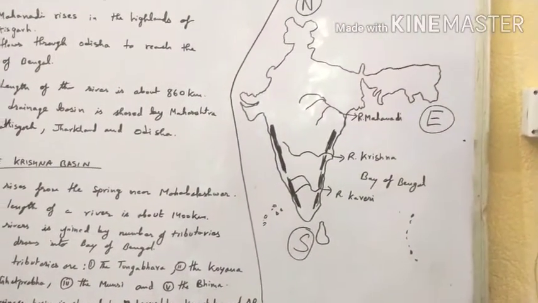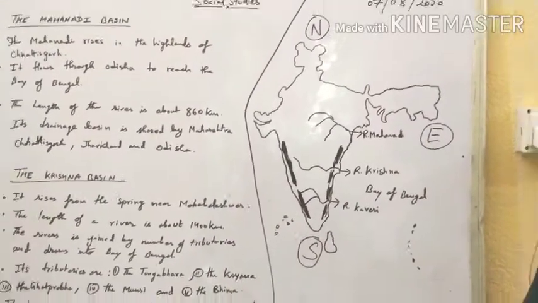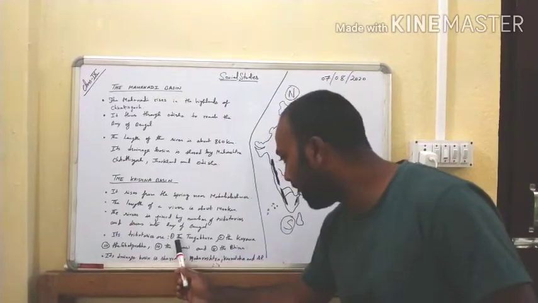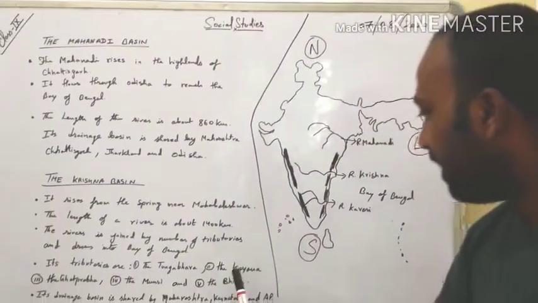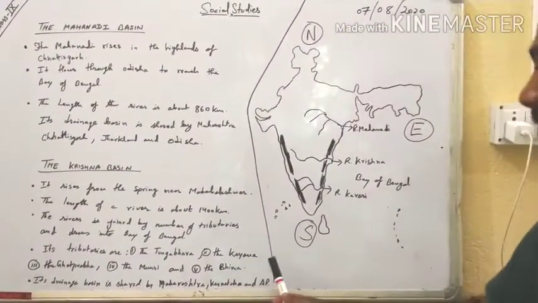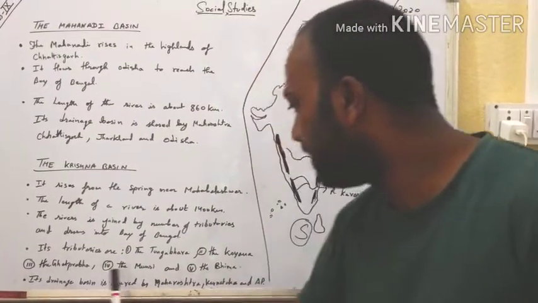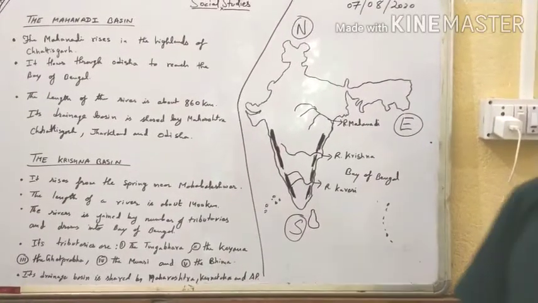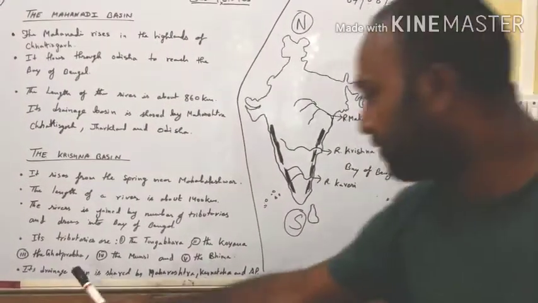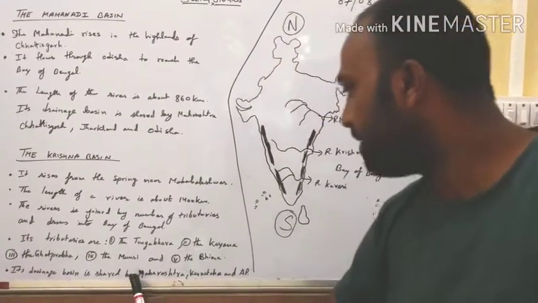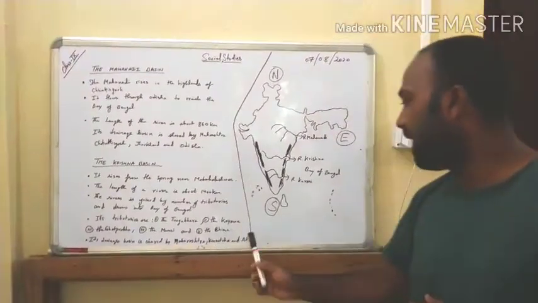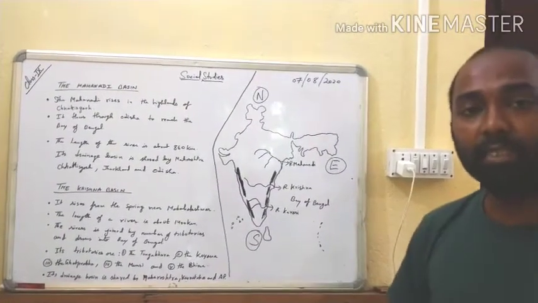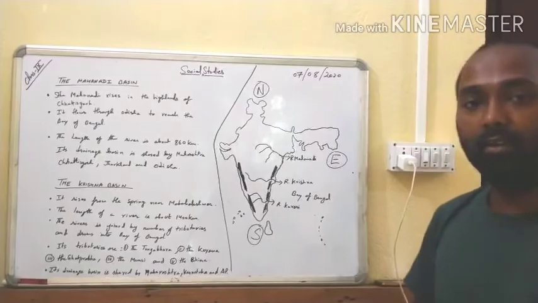Now let us see what are the tributaries that join the river Krishna before it finally drains into the Bay of Bengal. Those tributaries are Tunga, Bhadra, then the Koyana, then Ghat, then Munsi, and the last one is Bhima. These are the tributaries of river Krishna. The drainage basin is shared by Maharashtra, Karnataka and Andhra Pradesh. These are the three states which share the drainage basin of river Krishna.